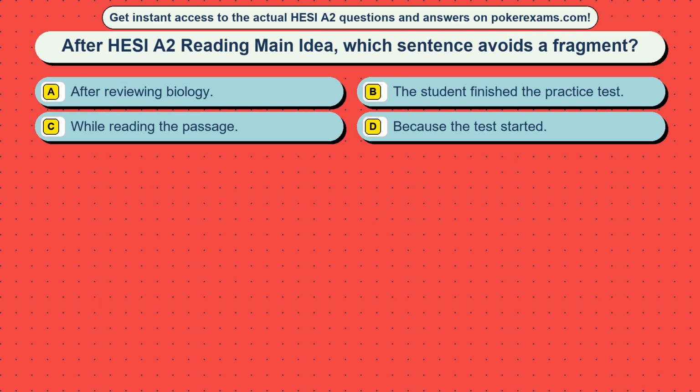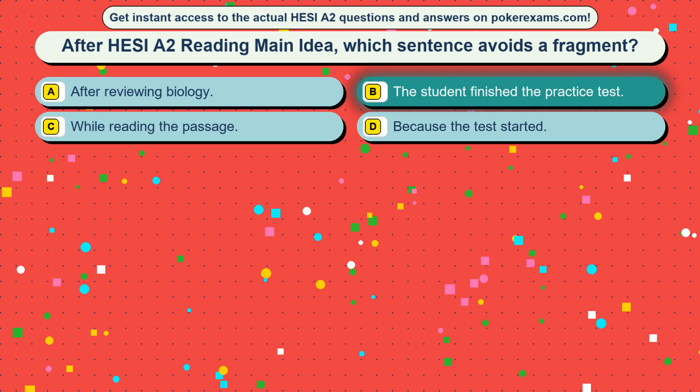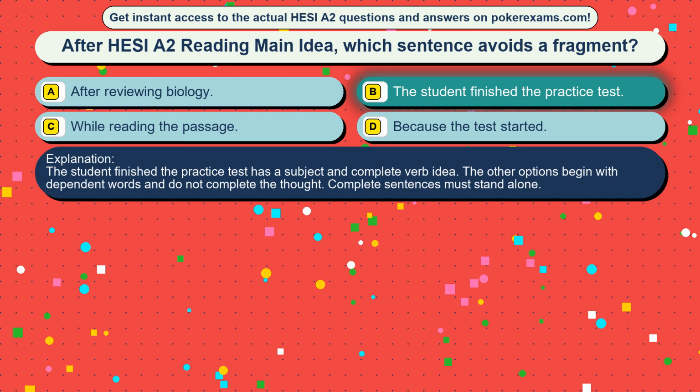Question 6. After HESI A2 reading main idea, which sentence avoids a fragment? Option A, after reviewing biology. Option B, the student finished the practice test. Option C, while reading the passage. Option D, because the test started. The correct answer is option B, the student finished the practice test. The student finished the practice test has a subject and complete verb idea. The other options begin with dependent words and do not complete the thought. Complete sentences must stand alone.